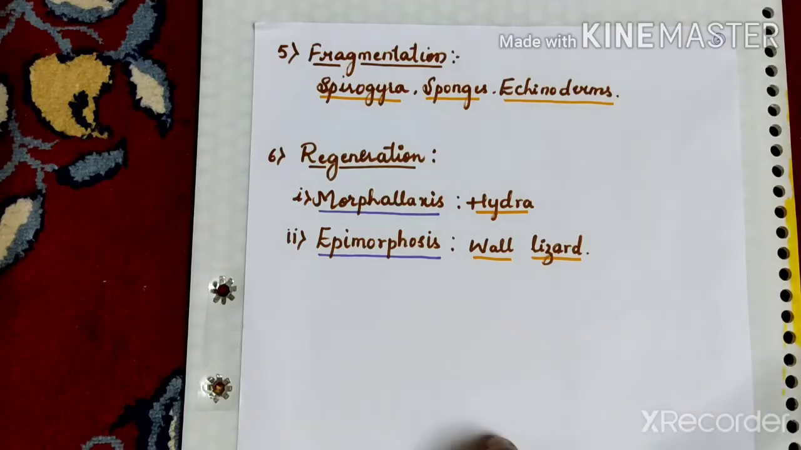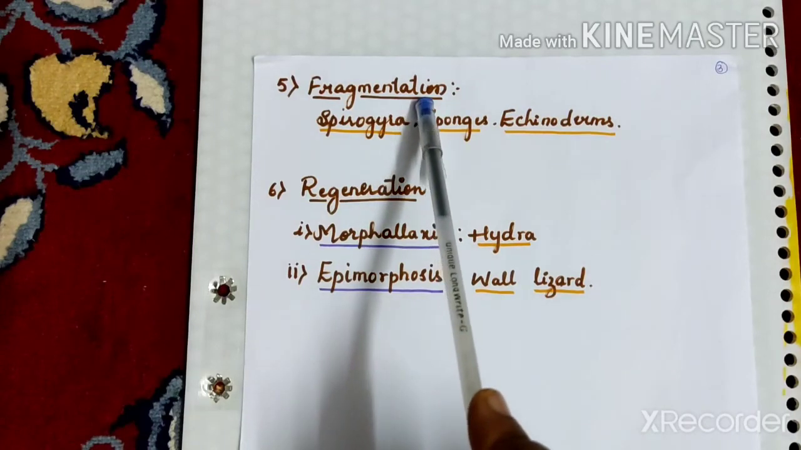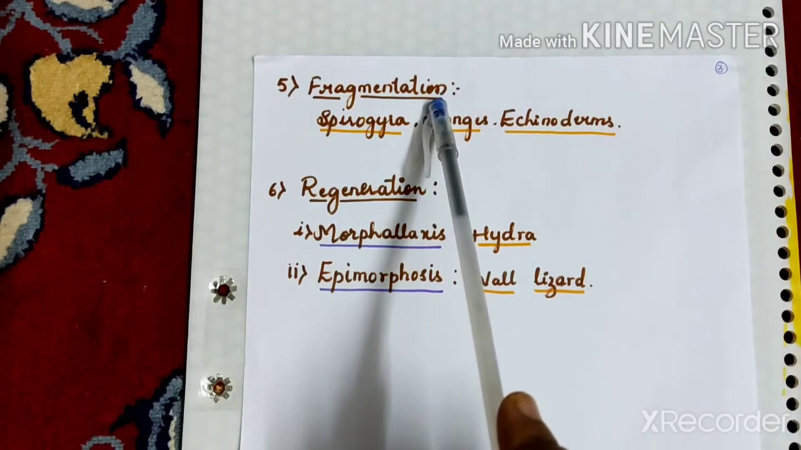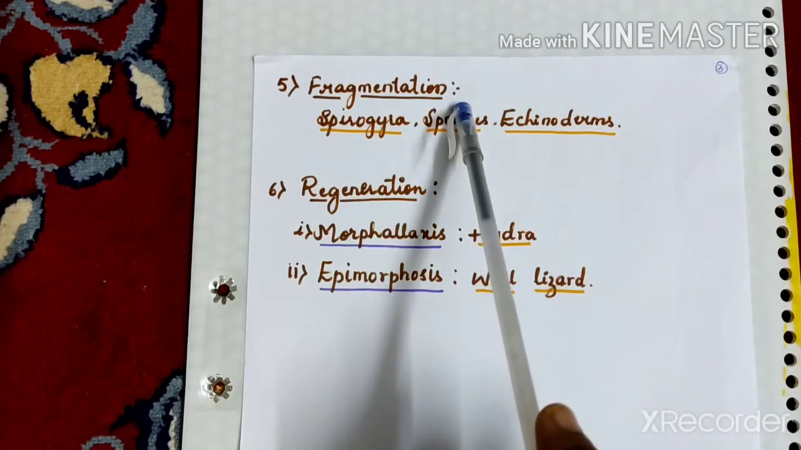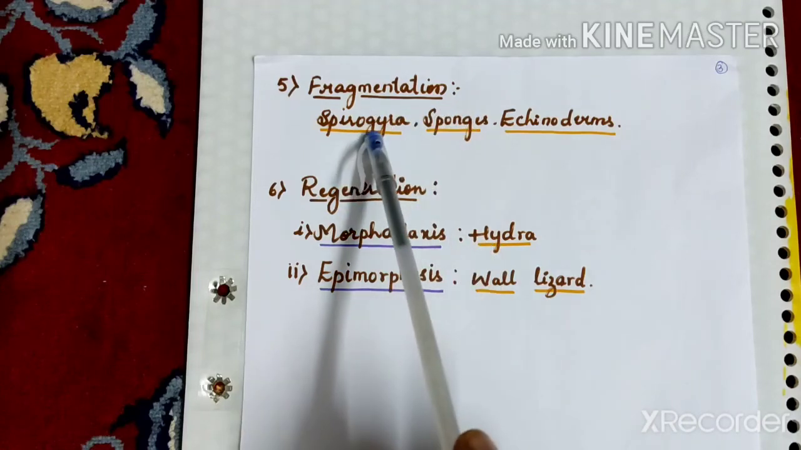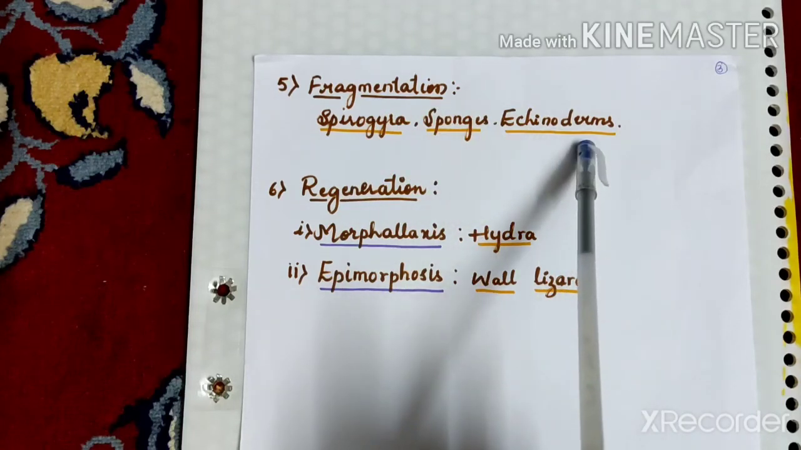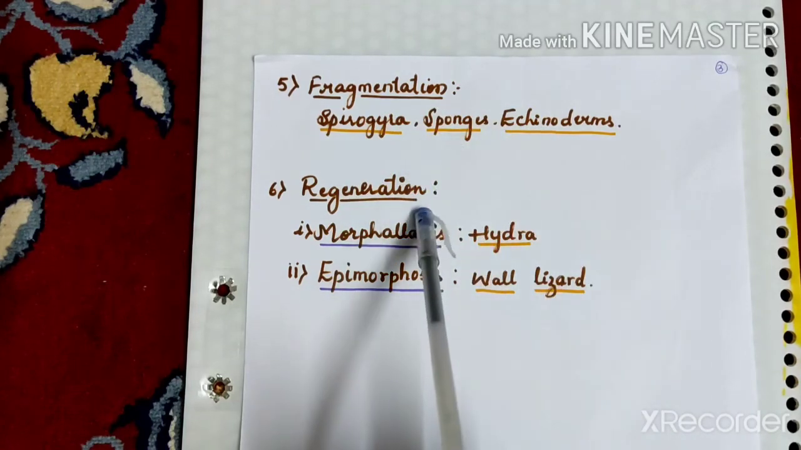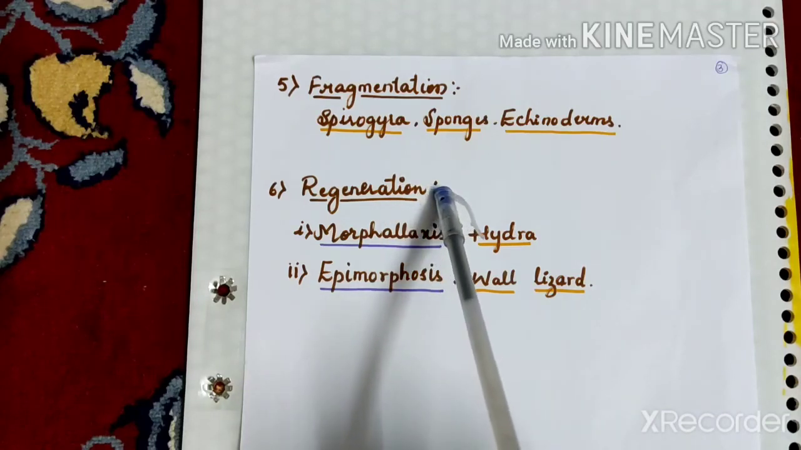So next we'll study about another type of asexual reproduction, that is fragmentation. In this process the parent body breaks into 2 or more fragments and each fragment develops into a new organism, and you can see this fragmentation in case of Spirogyra, sponges and echinoderms. And the next one is regeneration. Regeneration is a regrowth in the injured region.